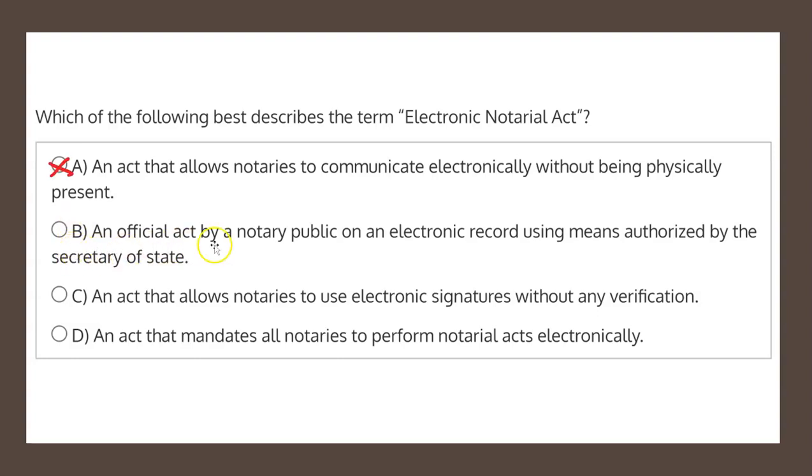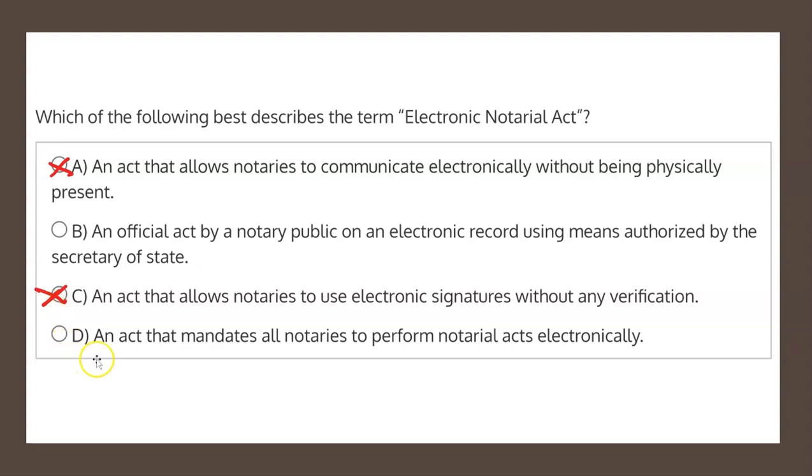Choice B states, an official act by a notary public on an electronic record using means authorized by the Secretary of State. Well, that aligns with the law that I just read from before, but before we mark it as such, let's have a look at choices C and D just to be sure. Choice C states, an act that allows notaries to use electronic signatures without any verification. Well, that does not align with the definition of electronic notarial act that I read from before, and therefore choice C is not the correct solution.